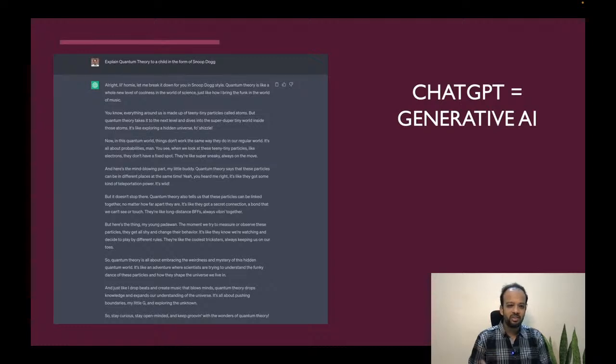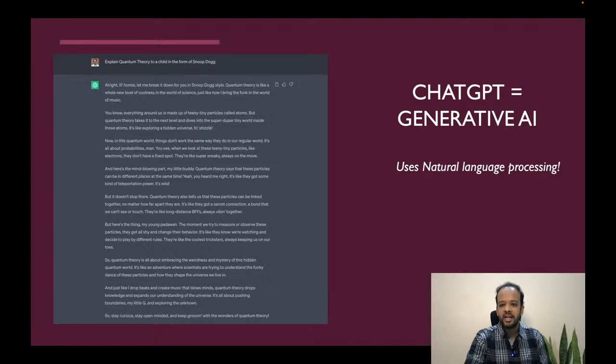Now, it is so powerful, right? Just a few words of instructions, and it is able to give you that interesting output which makes sense, which makes meaning. How is it actually doing that? How is it understanding language? It is understanding language because language can be represented as numbers beneath the hood, and it is basically learning from a lot of data. So, more formally, ChatGPT is generative AI, but within AI, there is a field called natural language processing, which ChatGPT uses. And this is what we are going to dive into today.